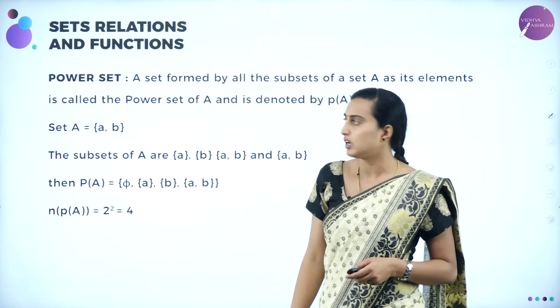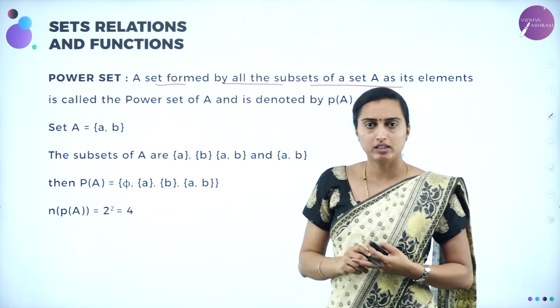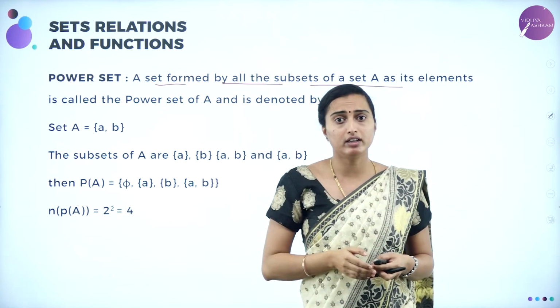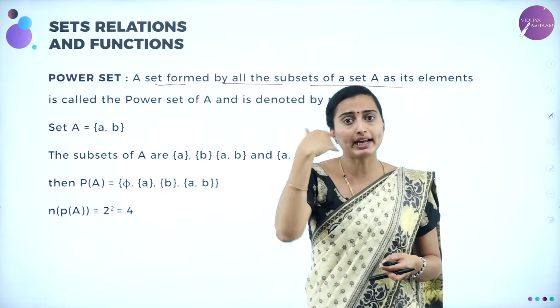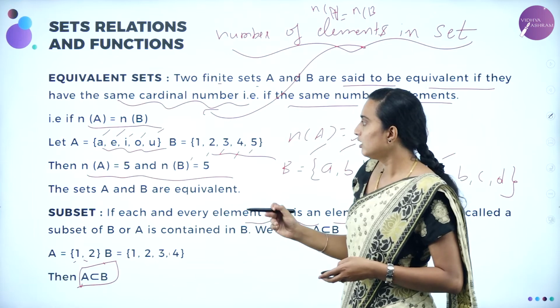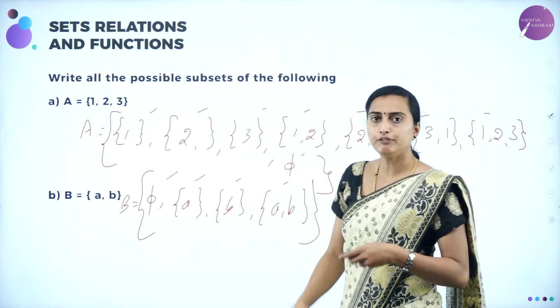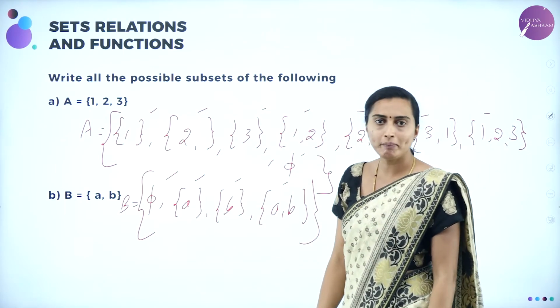What do you mean by power set? Power set means a set formed by all the subsets of a set. That means whatever subsets you are writing, the set formed by those itself is the power set. For example, here we have written all the subsets. See, the set formed by all the subsets. How many sets are there?